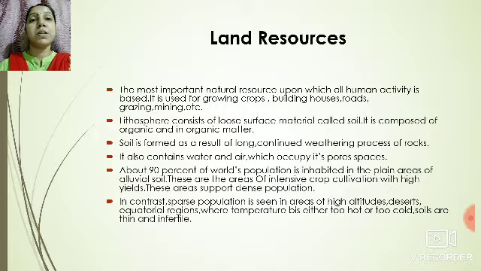About 90% of the world's population is inhabited in the plain areas of alluvial soil, for example, the areas of northern plains in India. These areas support intensive crop cultivation, that is, yield per hectare of land is very high. Why is it high? We know that alluvial soil is the most fertile soil for crop cultivation.